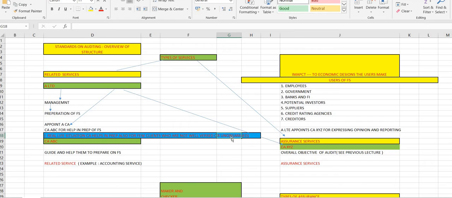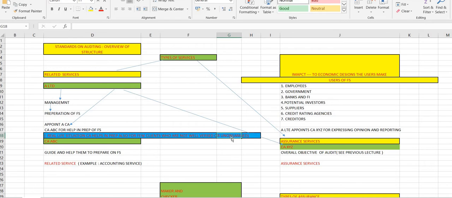He can prepare the financial statements for A Limited, right? But suppose in our case, let's assume it is a CA. So it can be either a CA or any other person who can prepare, right? But if it's any other person, let's keep that discussion for later. If it is a CA, what will happen?